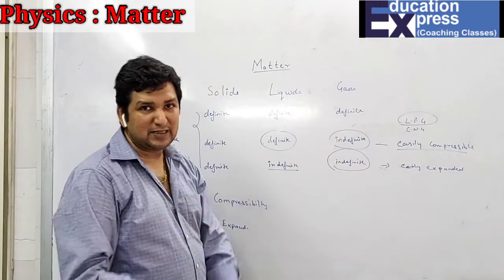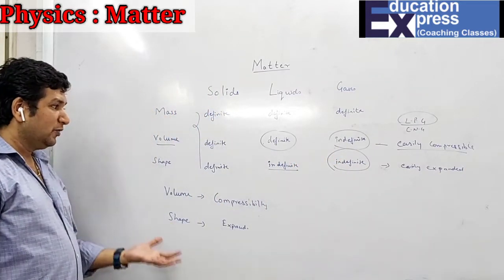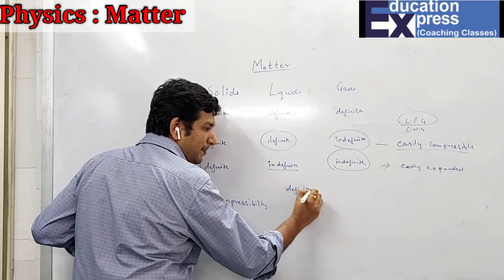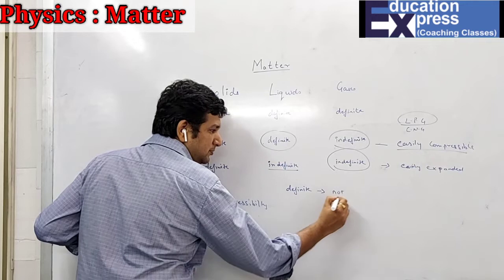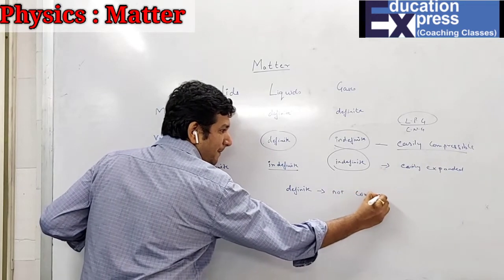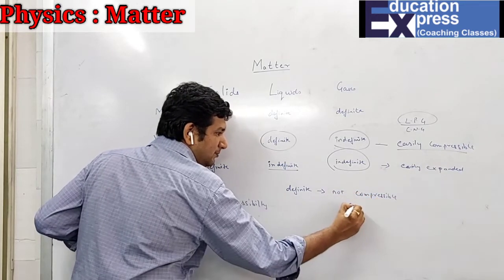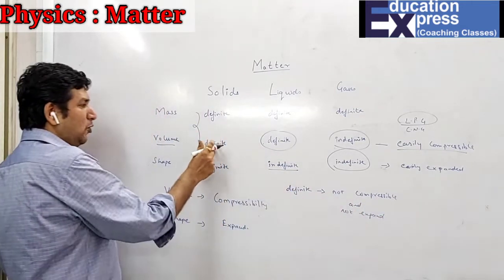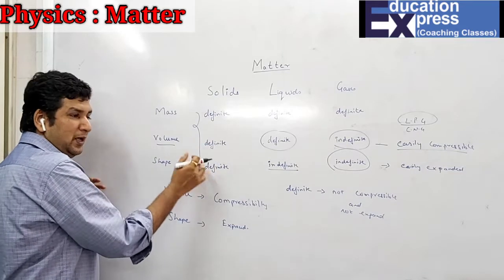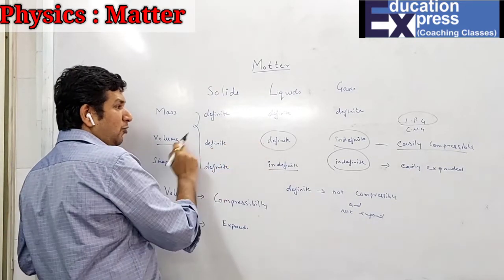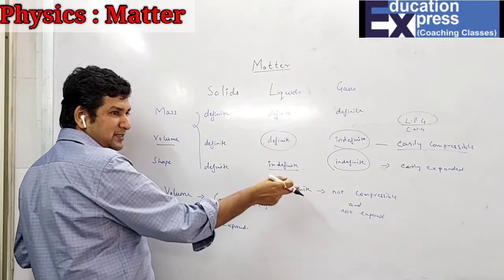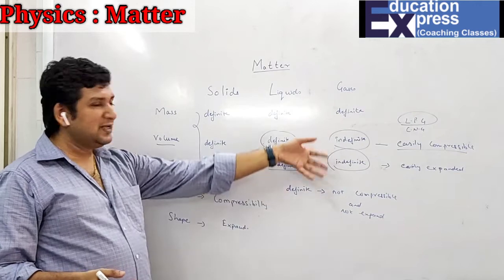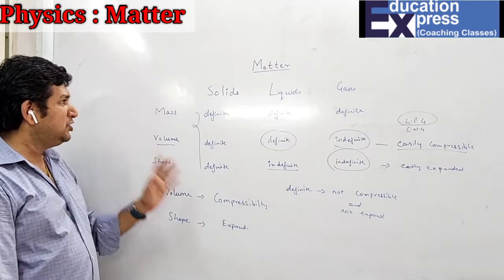So over here, one thing is sure, that if it is definite, then it is not compressible and it cannot expand as well. Hence, for solids both are definite, so it cannot be compressed and it cannot expand. Here, for liquids, only the volume is definite, hence it cannot be easily compressed, but you can definitely expand it. And for gases you can do both things. So till now we have just done the general properties.